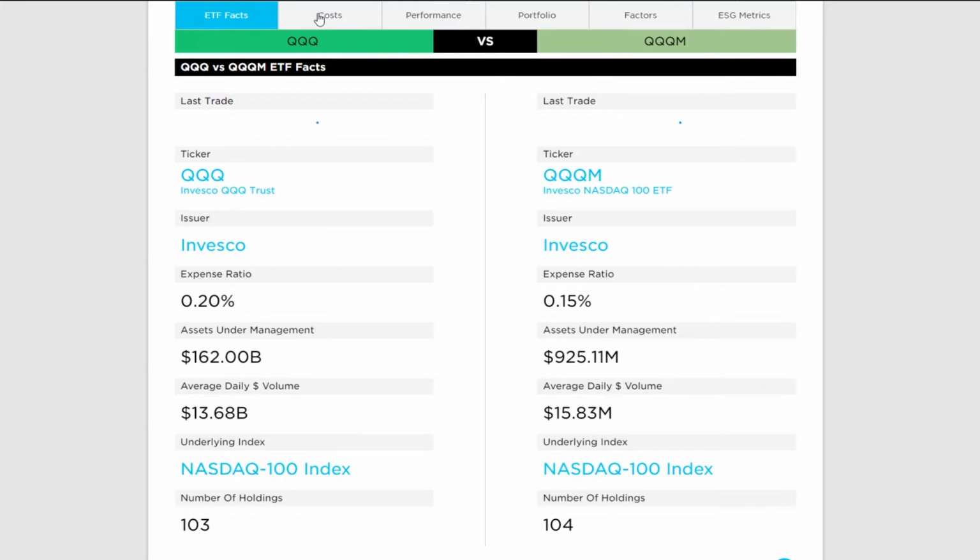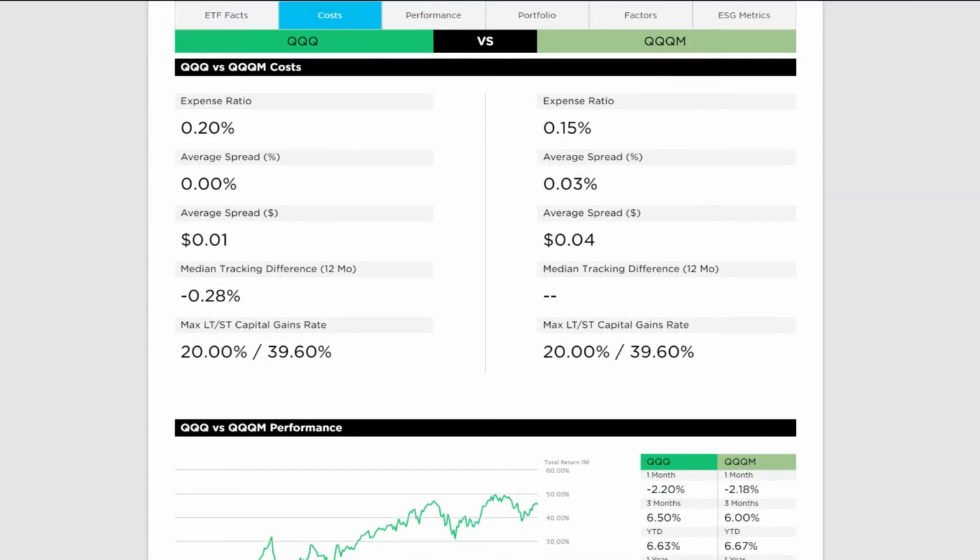But before you go and panic sell all your QQQ for QQQM, we need to talk about the total cost of ownership for QQQM. The total cost of ownership considers both the expense ratio and the spread. Spread is the measure of liquidity and the cost of trading shares. Essentially, the difference between the lowest ask price and the highest bid price. Typically, the larger a fund is and the larger the trading volume, the lower the spread. QQQ is so large, the spread is essentially zero. However, the spread of the smaller QQQM is 3 basis points.